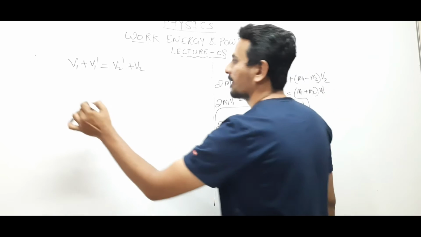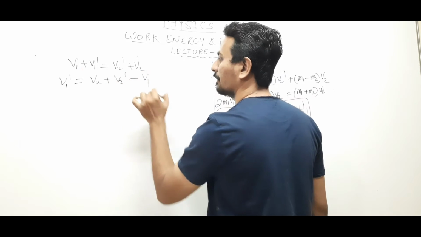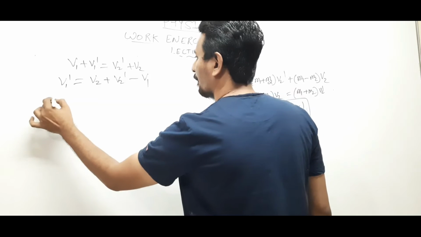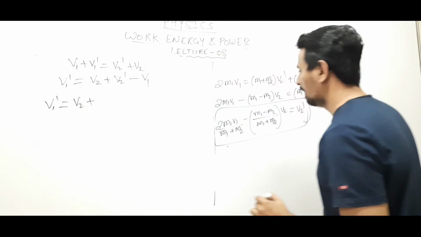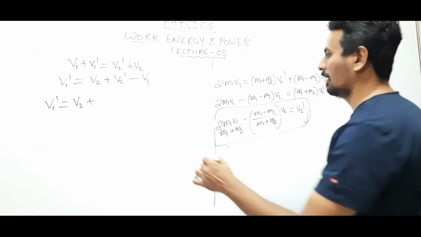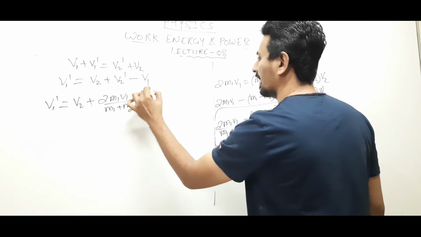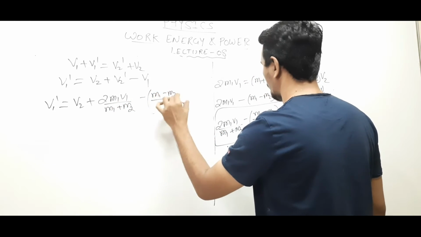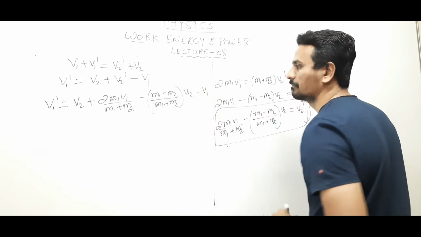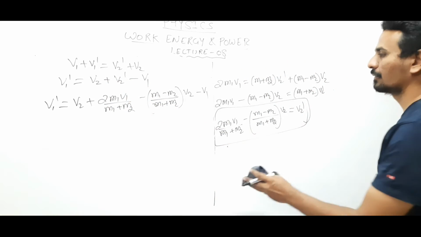Okay, first of all, v1 dash equals v2 plus v2 dash minus v1. Take v1 to this side. So now v1 dash equals v2 plus, instead of v2 dash, I'll substitute this: 2 m1 v1 upon m1 plus m2 minus m1 minus m2 upon m1 plus m2 into v2 minus v1. Instead of v2 dash, I have substituted the whole value.